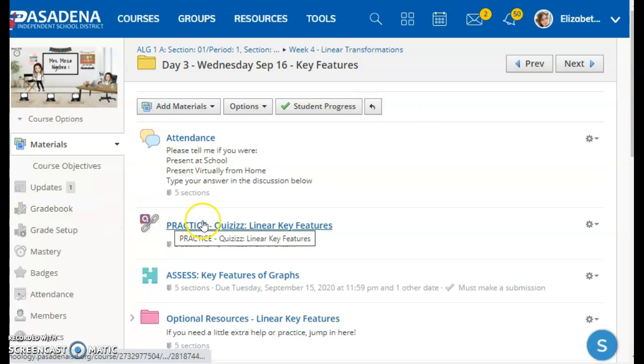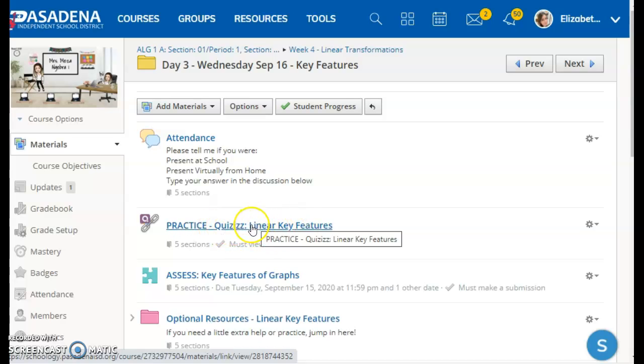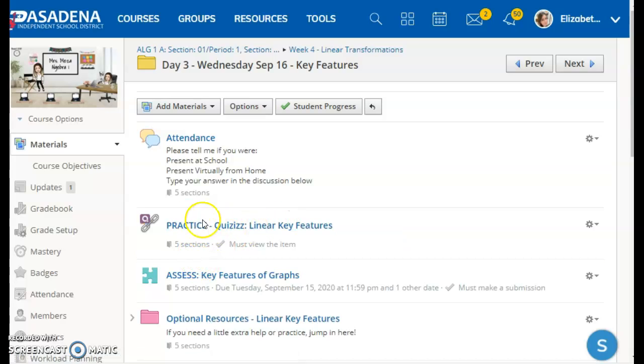So today we will practice quizzes for linear key features, which we learned yesterday. If you were not here yesterday, I would suggest you go do the Edpuzzle so that you can learn about key features. If not, I mean, you learned it last year anyways, hopefully. Then you're going to take a little assessment just to see what you learned and what you didn't learn about linear key features. Okay, if you need extra practice, remember you can always go into optional resources, and always ask me questions.